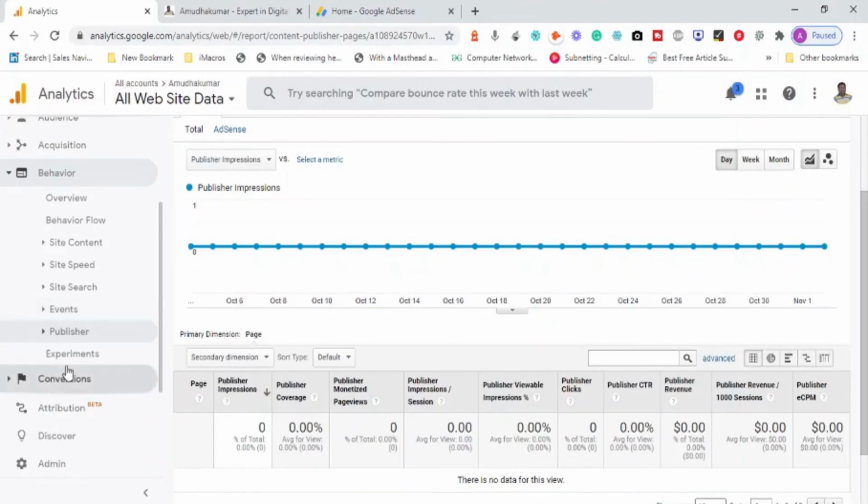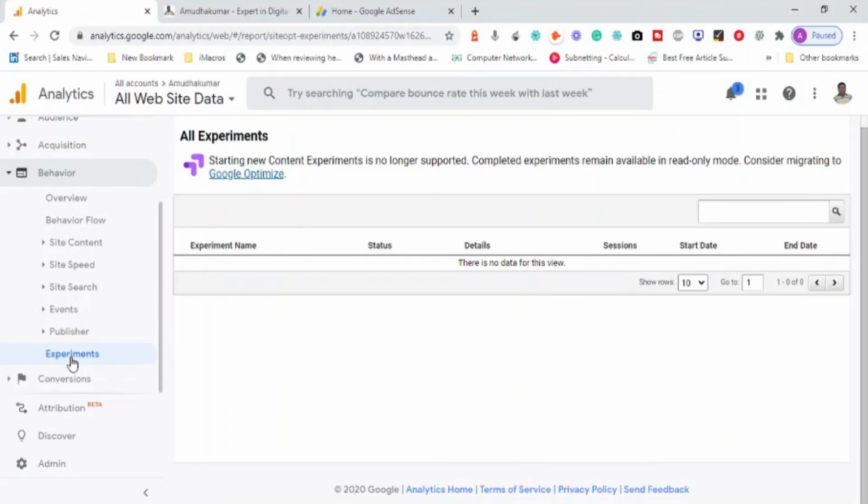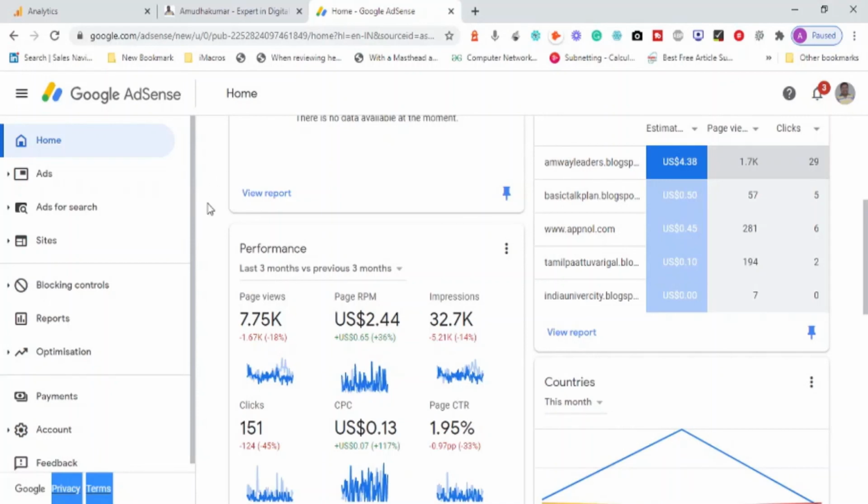So basically we also have a last option called experiments. Okay. You can try to experiment something new. Whenever you are planning to make some change on your website, before you go out and make the change, you can try to create and run an experiment for 3 months or 5 months, basically under publishers. Okay, these experiments you can run from here actually.